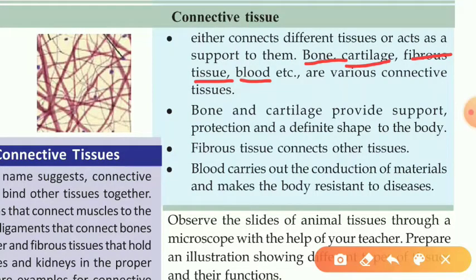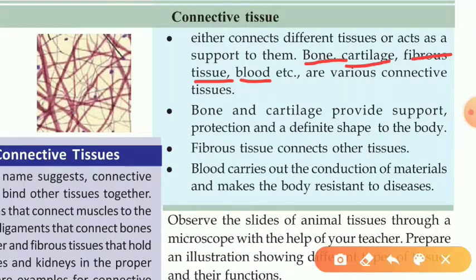So bone and cartilage in our body, as connective tissue, provide support to our body parts, and protection to internal organs like the brain, heart, lungs, etc., and a definite shape to the body.